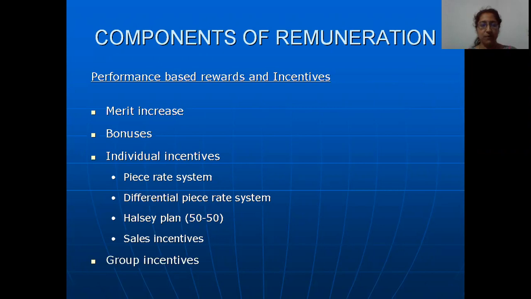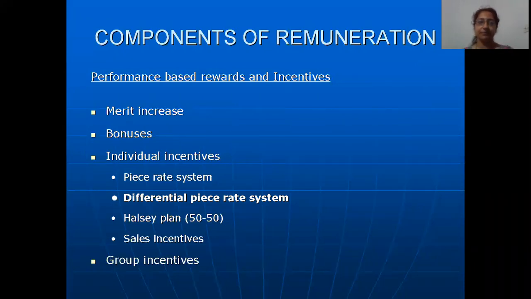So we'll now be moving on to the next type of individual incentives, which is something known as the differential piece rate system. The differential piece rate system is very similar to the piece rate system we studied in the previous video. The only modification is that there are two piece rates set. One piece rate is for production up to the standard level. Another piece rate is for production which is more than the established standard level.